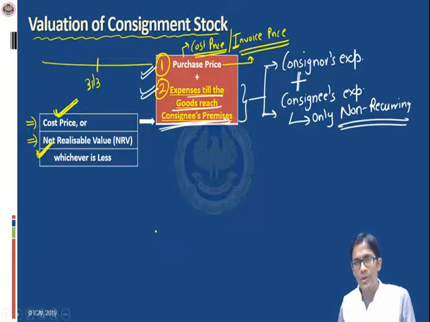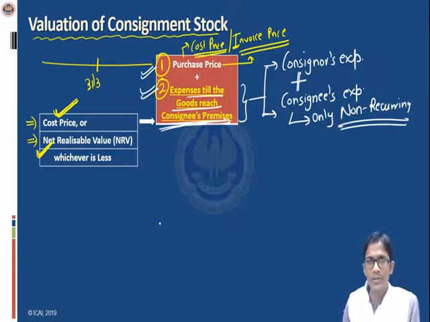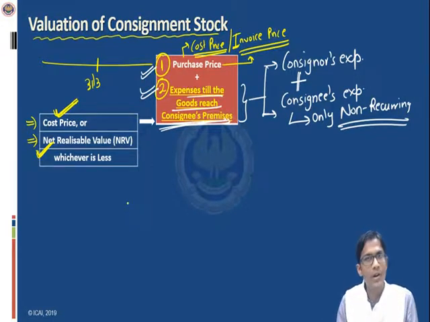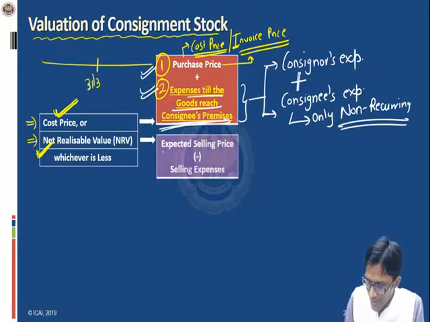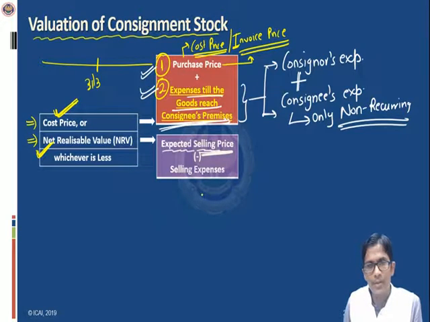After we reach the cost price, we compare the cost price with the net realizable value. What is the net realizable value? Realizable value means the value which we think can be realized. That means the value which we can get by selling the stock right now. So what is the net realizable value? The expected value at which we can sell this stock right now. That means the expected selling price.